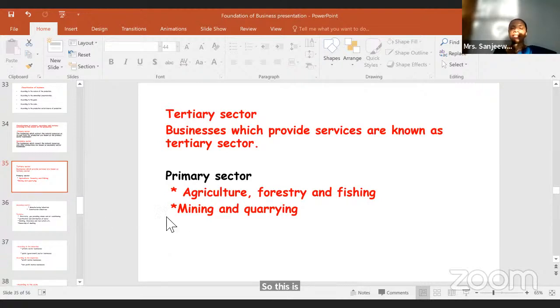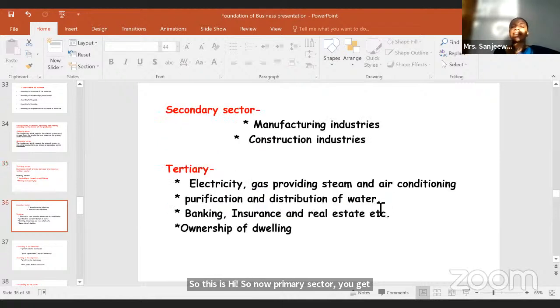In the primary sector, you get agriculture, forestry, fishing, mining and quarrying. Secondary, manufacturing, construction. Tertiary, all the services including electricity, gas, steam and air conditioning supply, right? And all the other services.